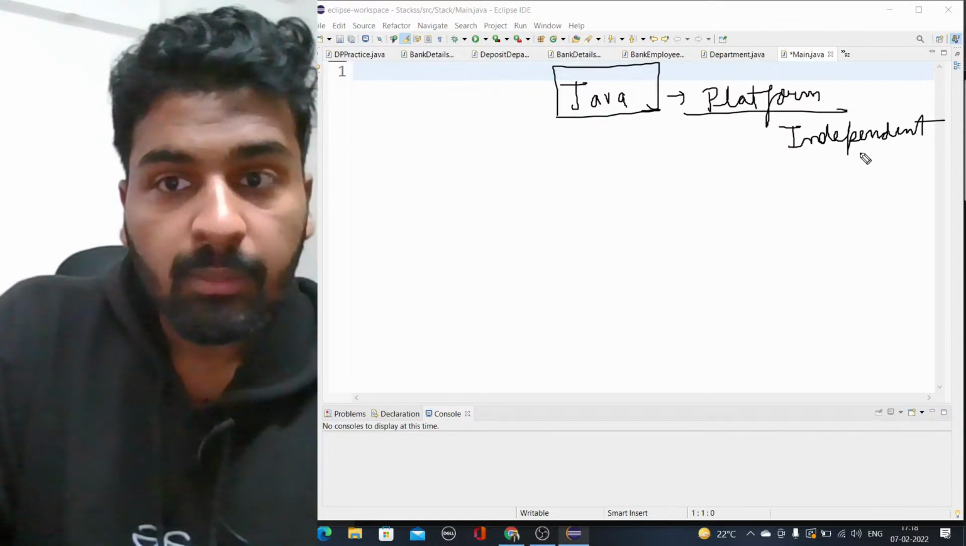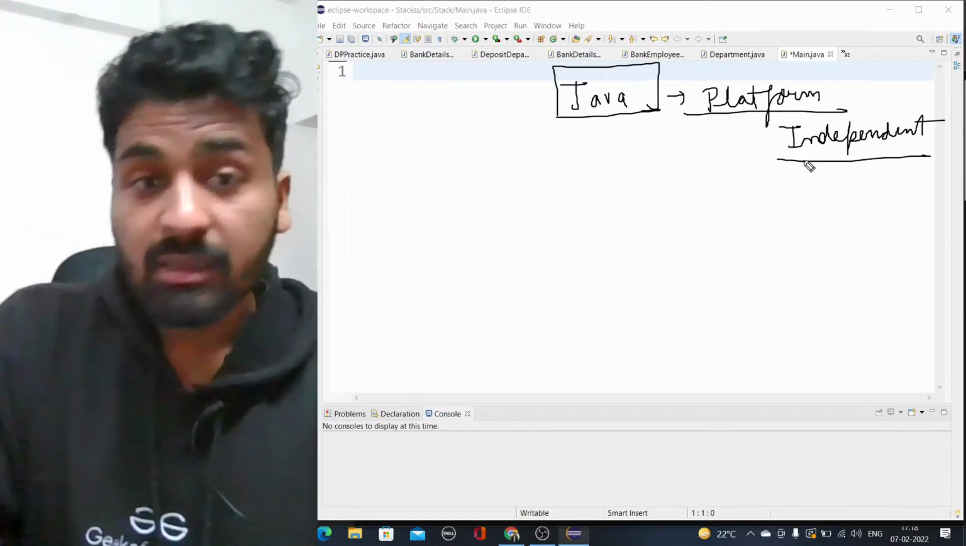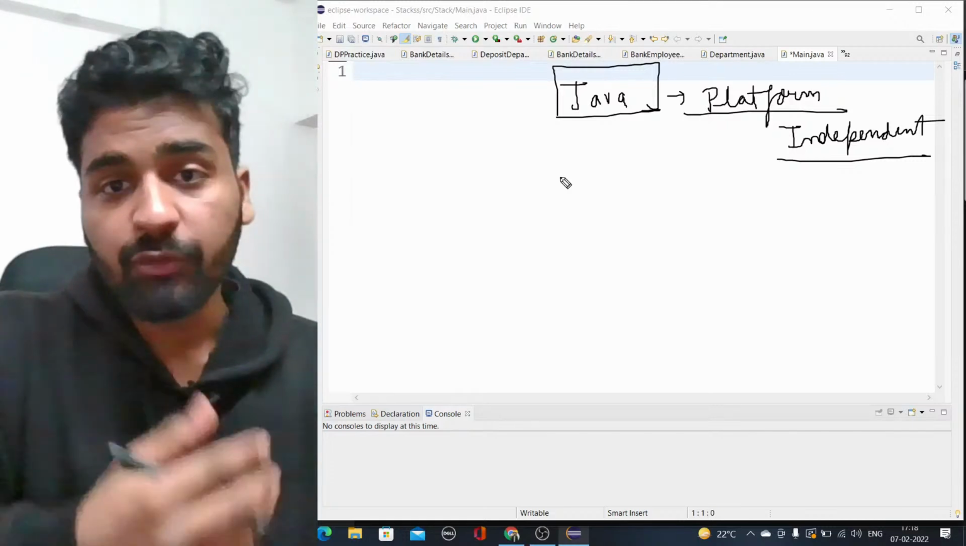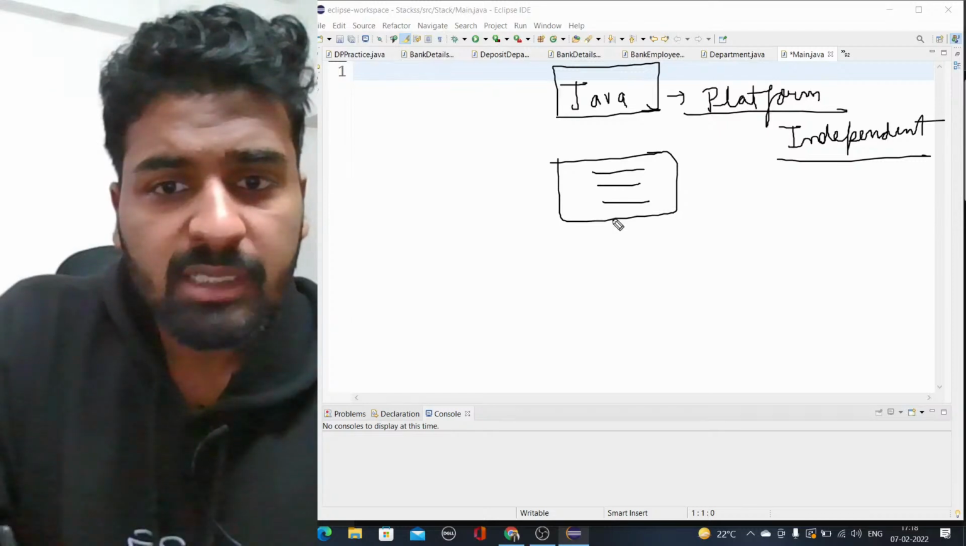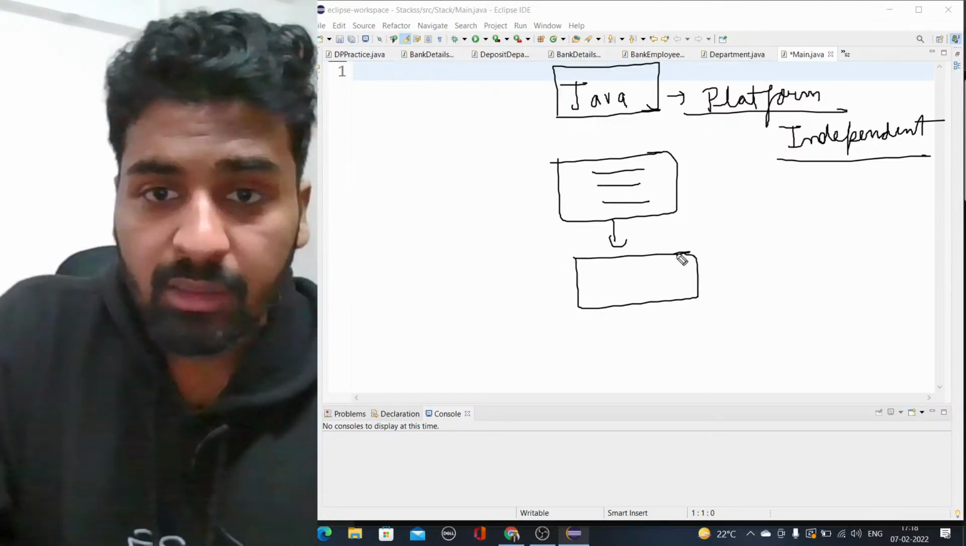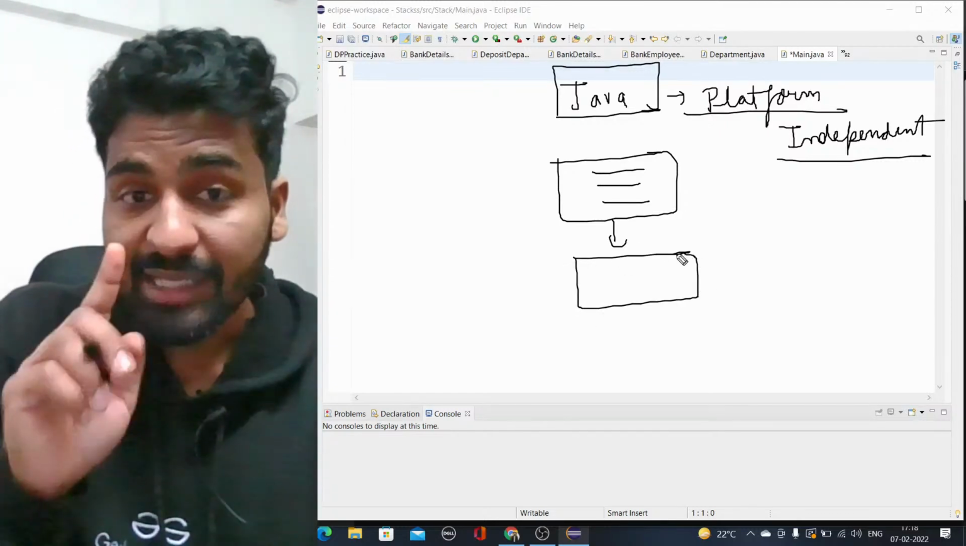Okay, so what happens in Java? Why is it platform independent? The process is the same. You have written some code, and this code is actually compiled.